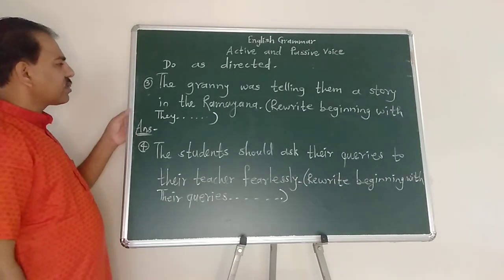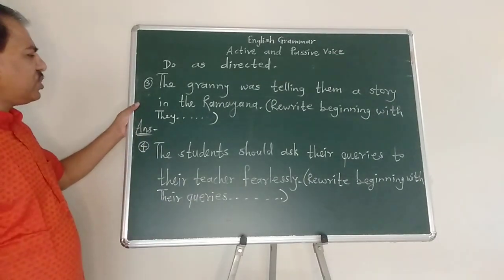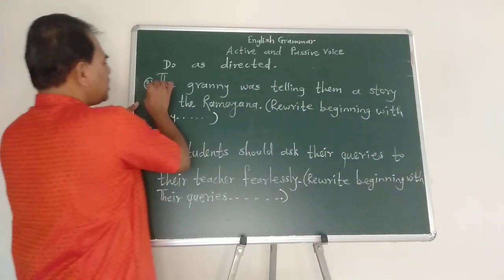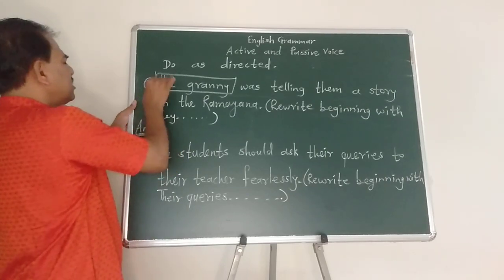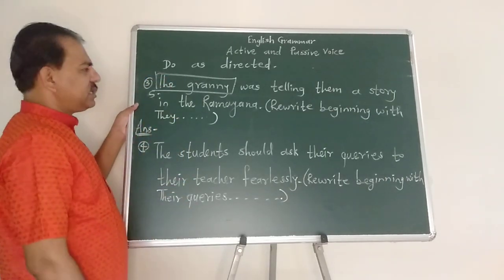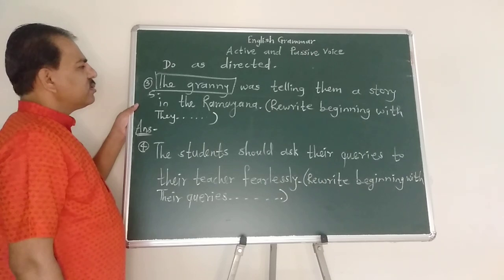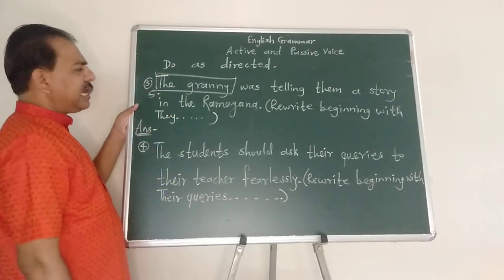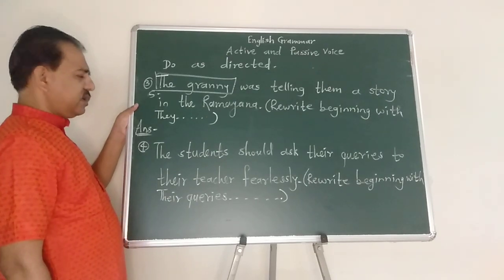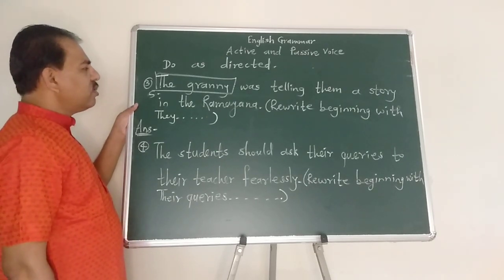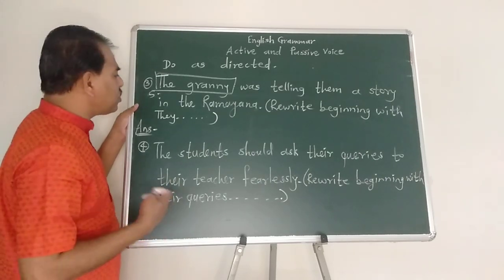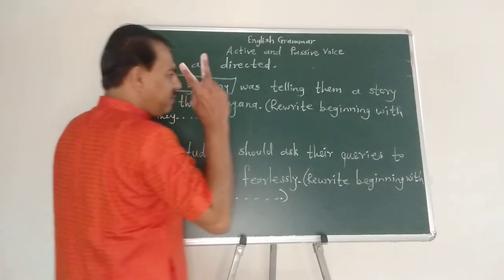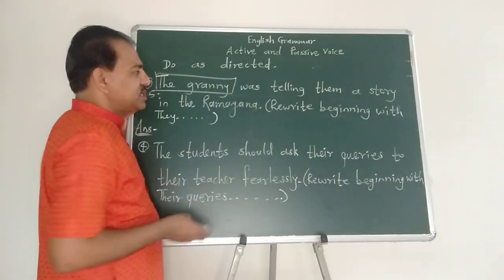Now see, the granny was telling them a story in the Ramayana. Who was telling them a story in the Ramayana? The granny. We got the doer, or subject, in the action. What was the granny telling them? A story in the Ramayana. Whom was granny telling a story in the Ramayana? Them. This is an example having both the objects.